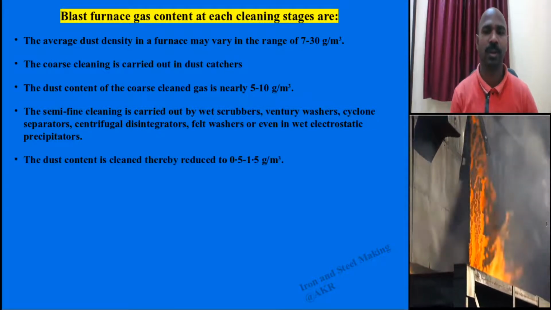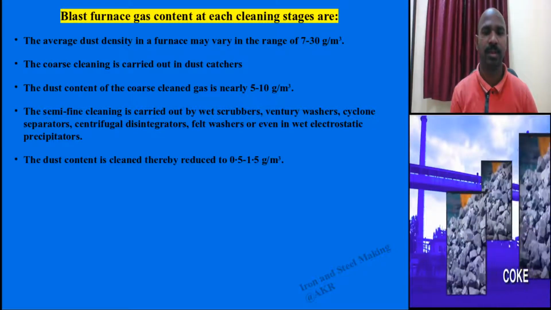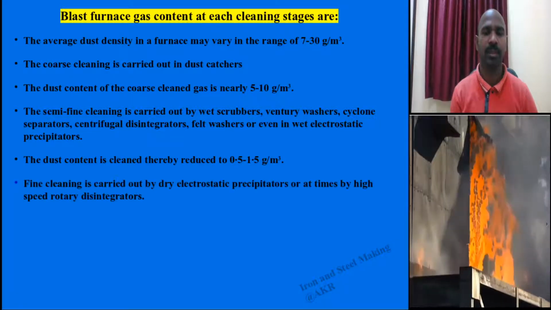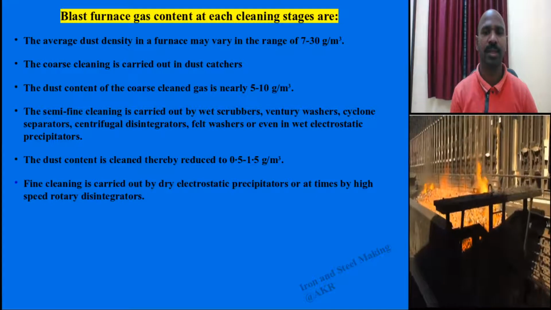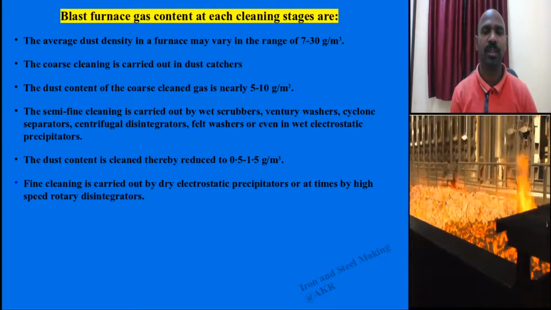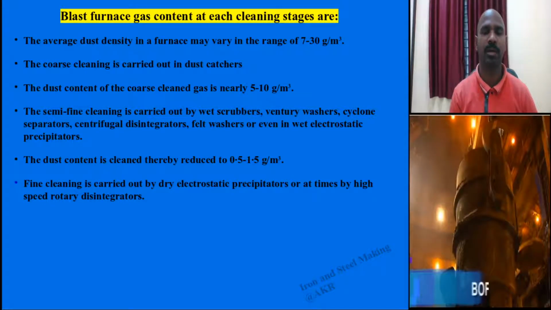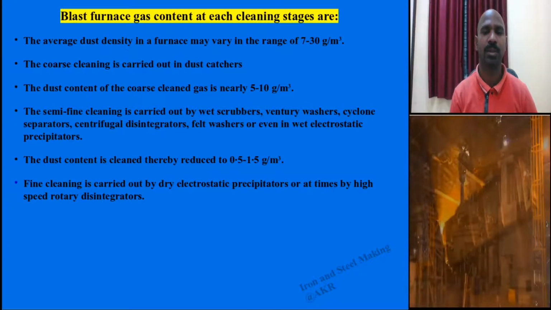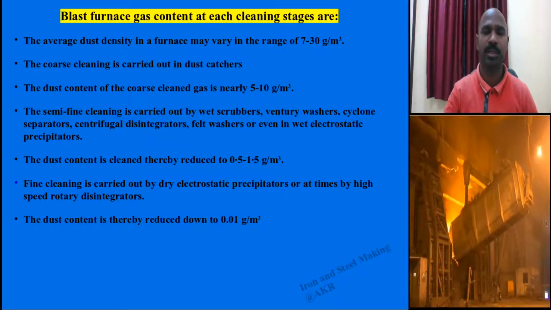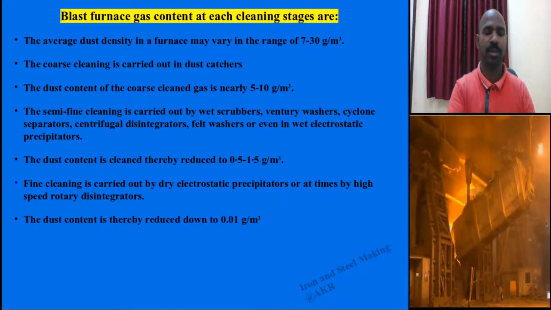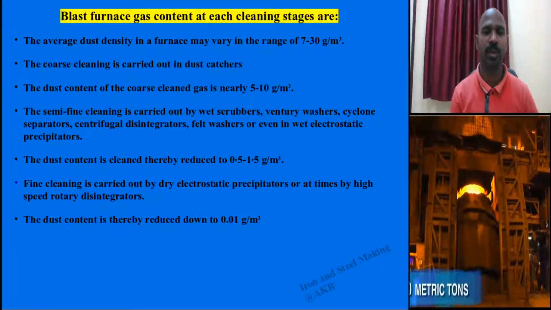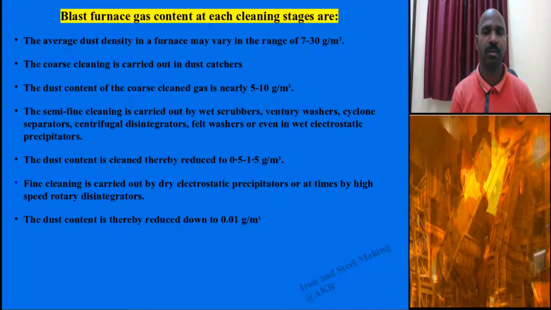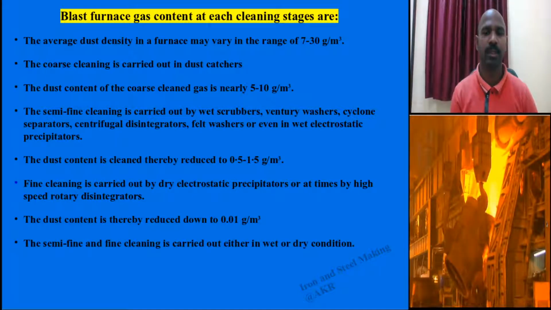The dust content after this particular semi-fine cleaning process is 0.5 to 1.5 grams per meter cube. Final cleaning is carried out by electrostatic precipitators, and sometimes high speed rotary disintegrators are also used for the final cleaning. The dust content is reduced to 0.01. Only the solid particles coming out are 0.01, so 99% is removed.